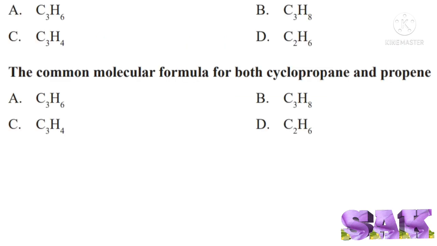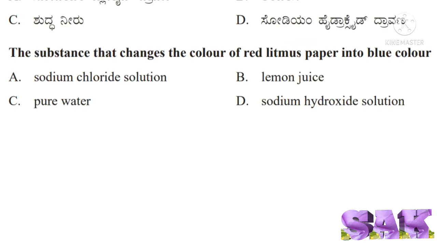Next question is the common molecular formula for both cyclopropane and propene. Correct answer for this question is option A, C3H6. Next question, the substance that changes the color of red litmus paper into blue color.